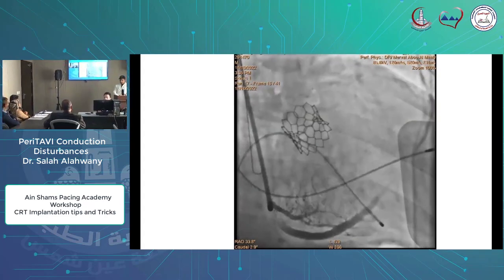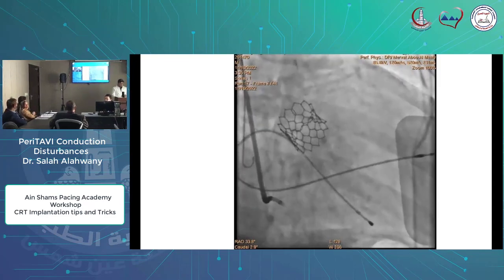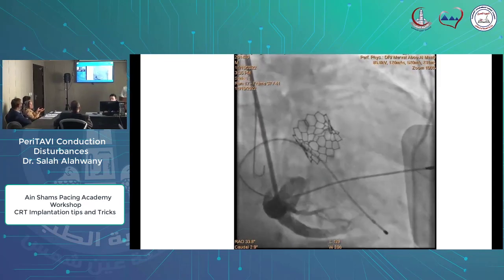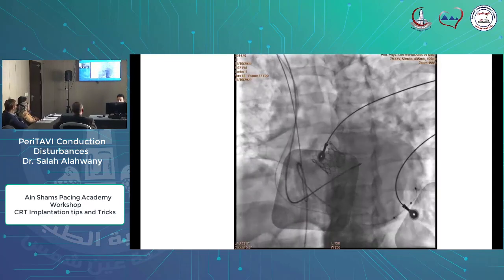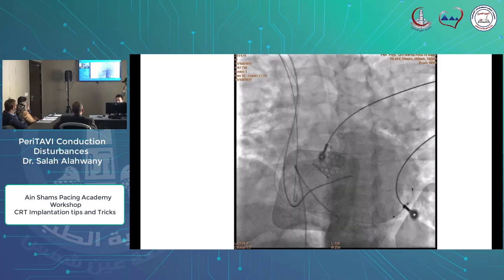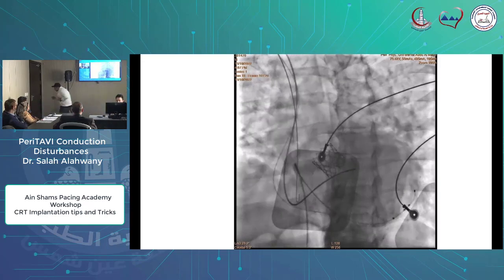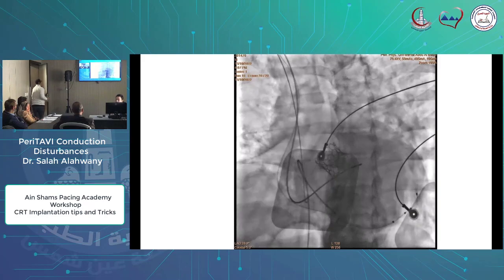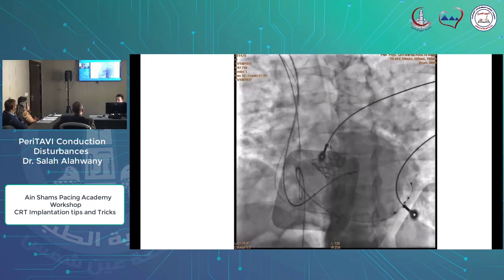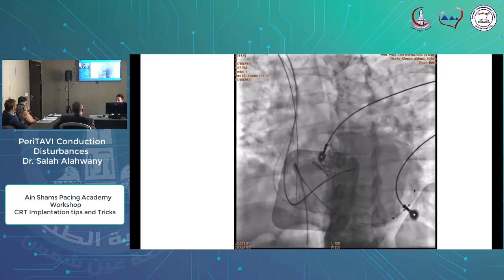a very good pacing threshold. This is the introduction of the quadripolar lead, and we obtained all the measurements less than 1.5 in all configurations. No phrenic nerve stimulation.